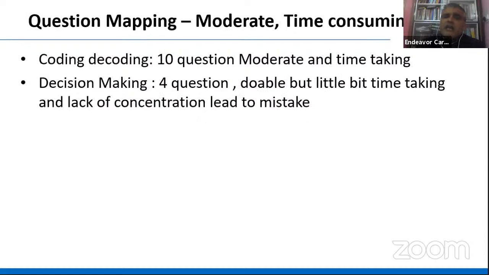Certainly there are some moderate as well as time consuming questions, like those 10 questions of coding, decoding. Although coding, decoding is historically considered easy, these are not easy questions, so I would consider it a little bit time consuming. Similarly, decision making, four questions, was also tricky, and just a little lack of concentration will lead to a mistake. That's why I put it in the third type. As far as difficult level is concerned, I don't think any question was difficult. Moderate as well as time consuming questions are considered difficult in such exams. So this is how I have divided the paper.